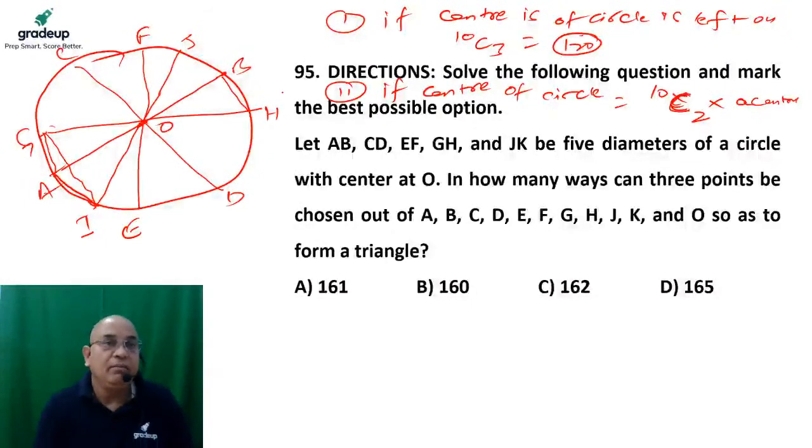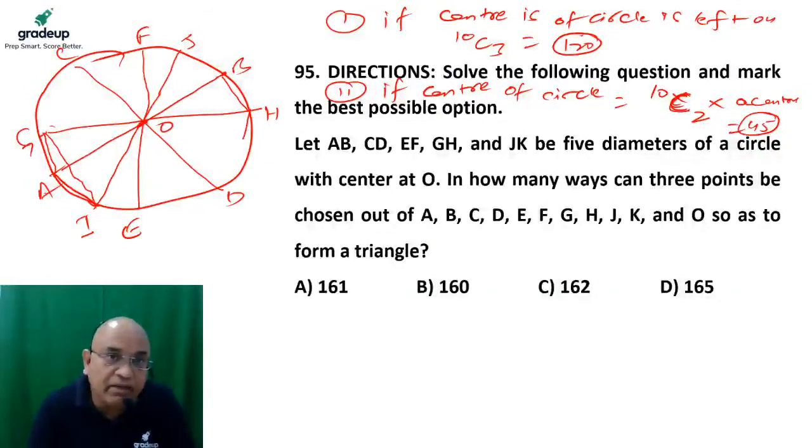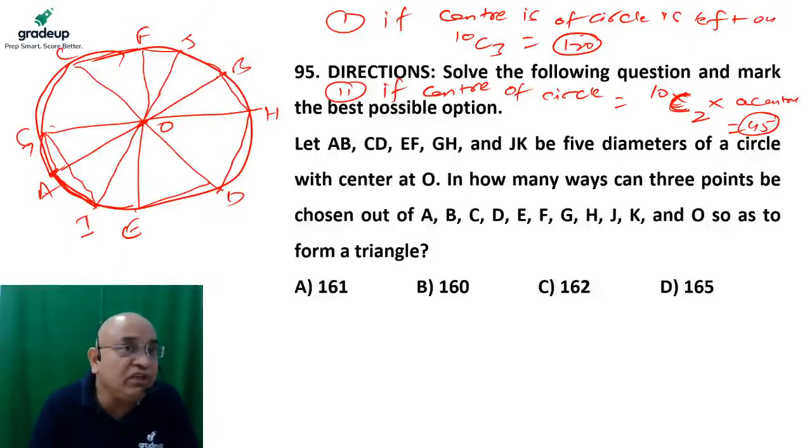Please keep in mind. If I pick any two, then how many triangles are going to be formed? 45. Okay, 45. But 5 of these are common. Look at that. If I pick A, B, I can pick these two, these two, these two. So I started from A, and I pick G. But when I started from G, I will pick C.